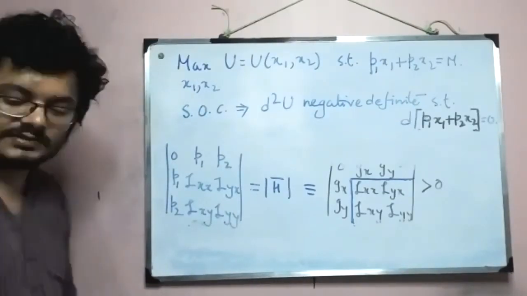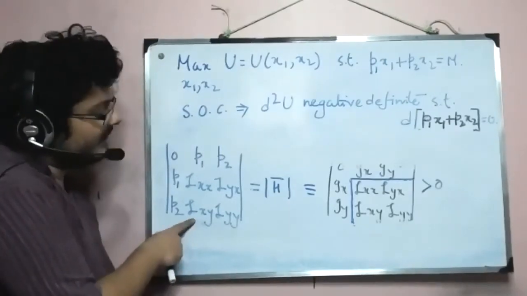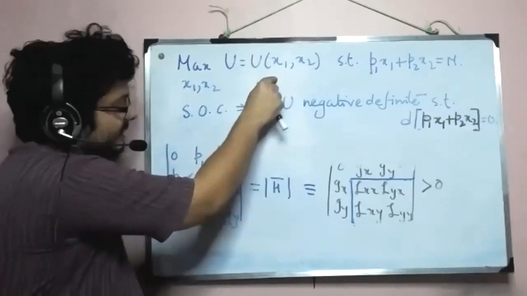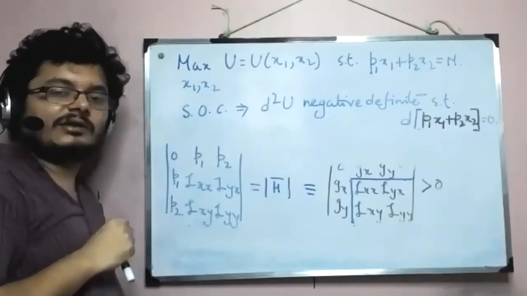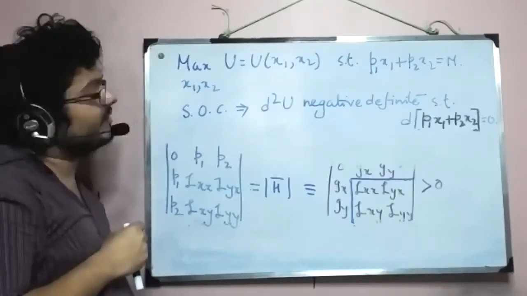Obviously now these script L's belong to the utility maximization problem here. So now you can take a specific problem and solve them, and you can see.